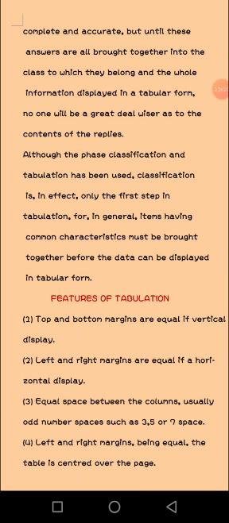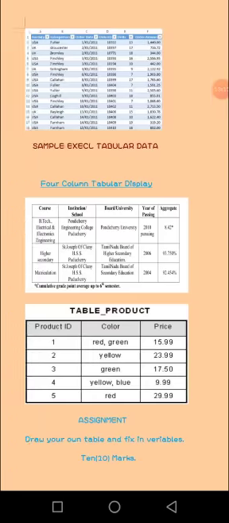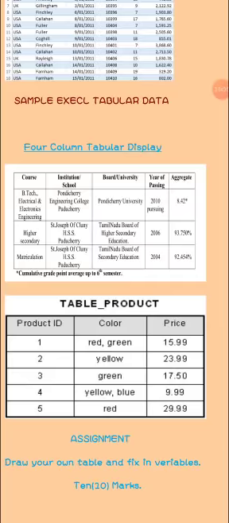Let's go on. Here is an example of data. This one is sample Excel tabular data. The other one is 4-column tabular display.